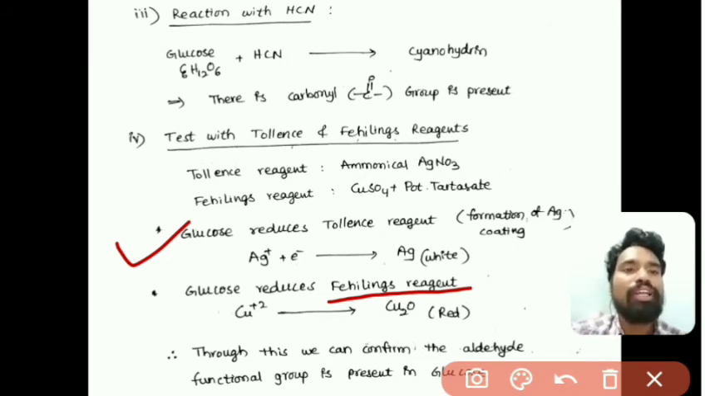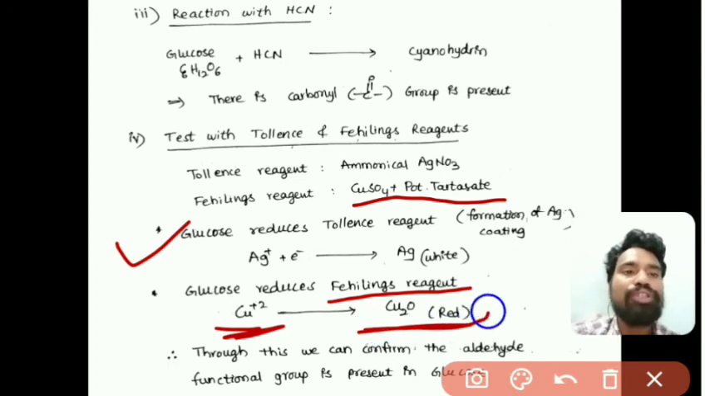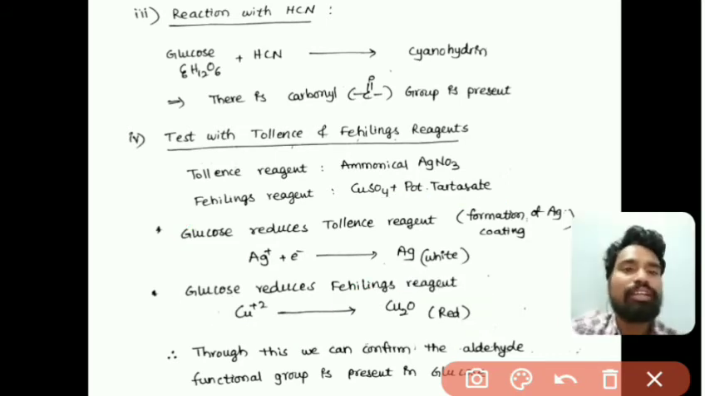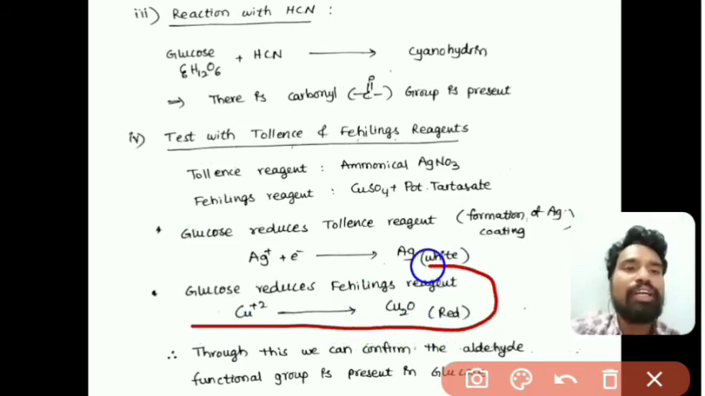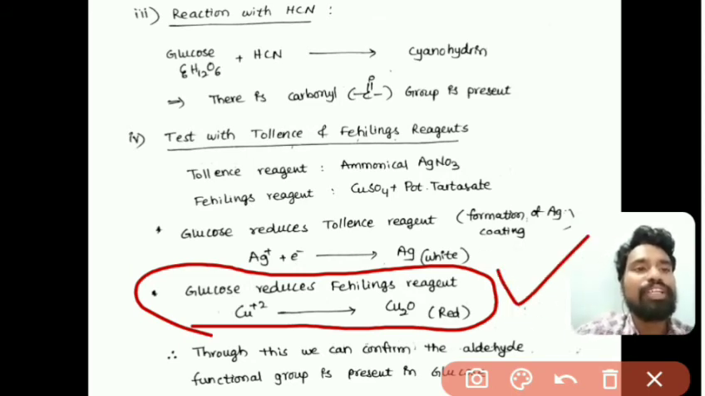So while reducing the Fehling's reagent, what will we observe? In the Fehling's reagent, Cu2+ is there. That Cu2+ is converted to Cu2O, cuprous oxide. Cuprous oxide would be formed. So this is red in color, right? So when we observe red color after addition of Fehling's reagent to the glucose solution, then the Fehling's reagent is reduced. So that means glucose has an aldehyde functional group.